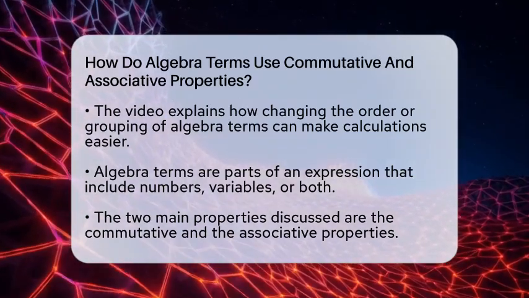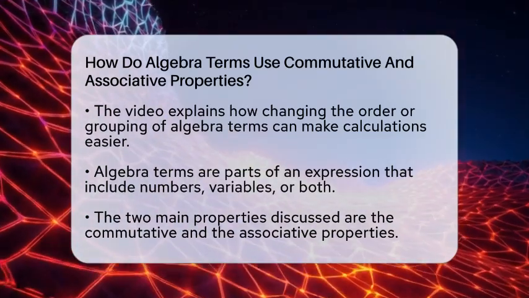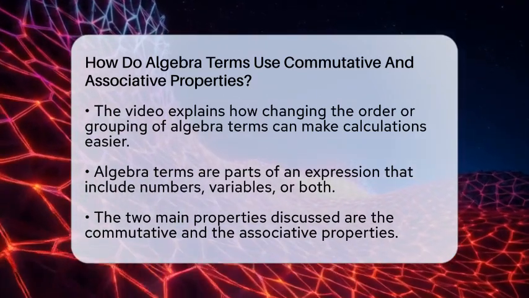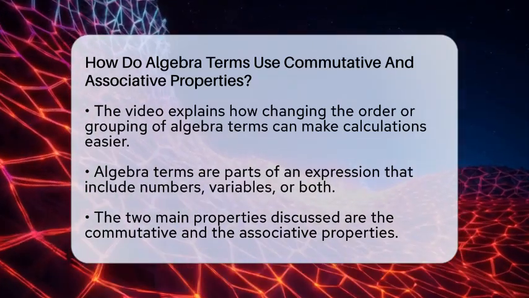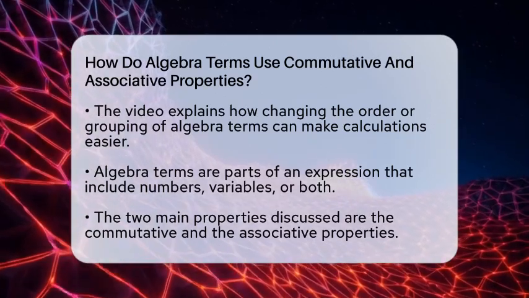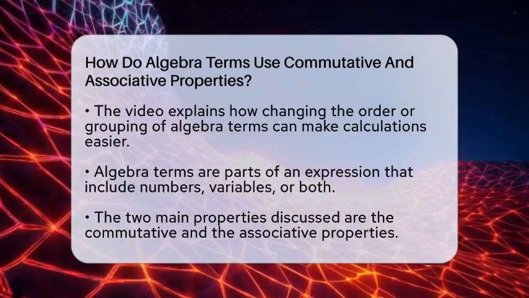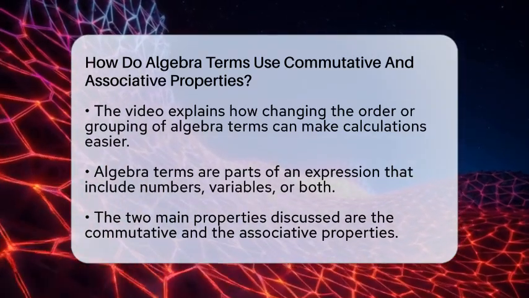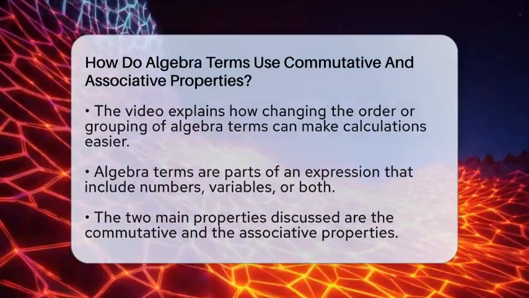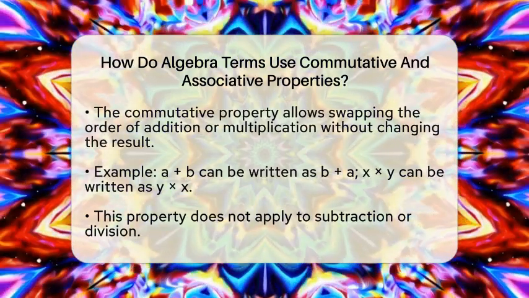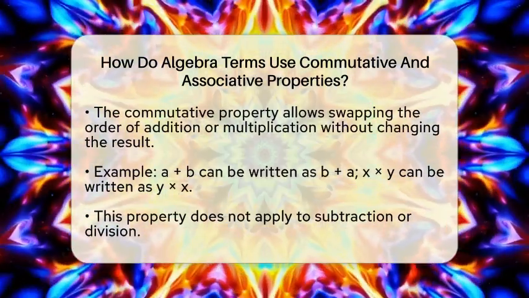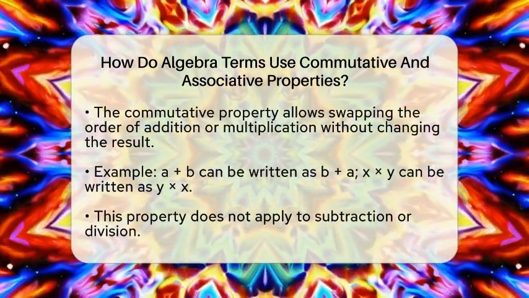In algebra, terms are parts of an expression that include numbers, variables, or both. For example, in the expression 5 times x plus 3, the terms are 5 times x and 3. When working with these terms, two main properties come into play: the commutative and the associative properties. These properties let us rearrange and regroup terms without changing their value, making calculations simpler.